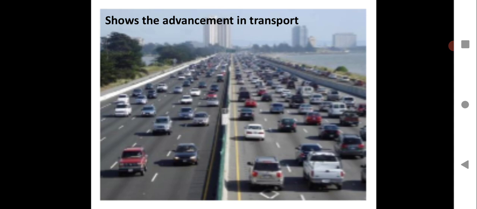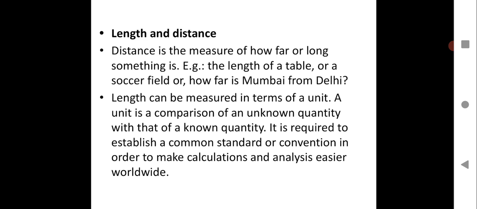Just have a look, it shows the advancement in transport. Nowadays you will find traffic all over on the roads, so many vehicles, so many types of vehicles on the road because of all the advancement in the transportation system, different types of vehicles, and different models of vehicles. All those add to the traffic, you can see. And the transportation system has made life so easy because the movement from one place to another becomes so easy. Now you have to take down all these points in your notebook, children. So as specified, please do write.